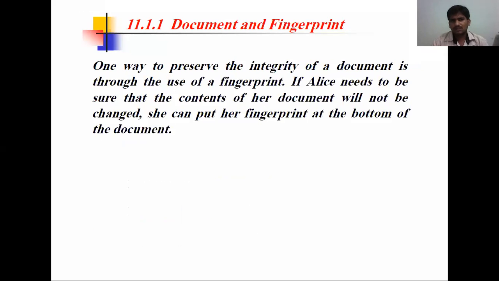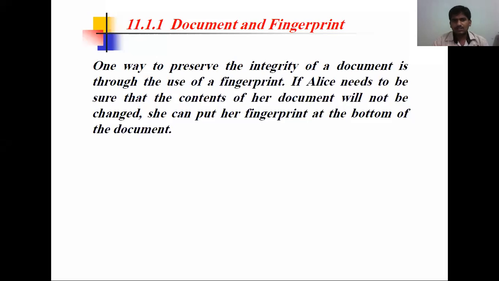What is the meaning of this one? One way to preserve the integrity of a document is through the use of a fingerprint. You know these terminologies: Alice, Bob and Eve. Alice and Bob are the sender and receiver. Eve is the third party who is trying to steal the data from Alice.